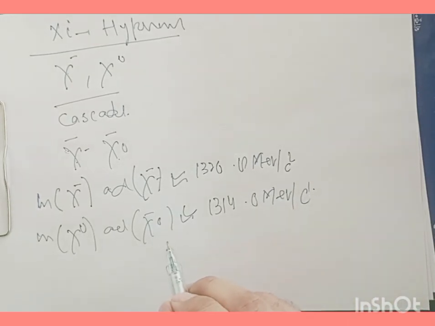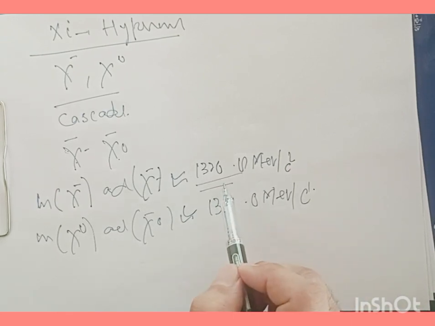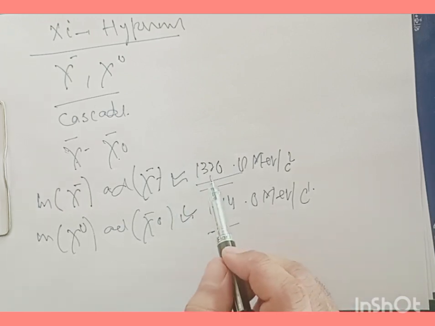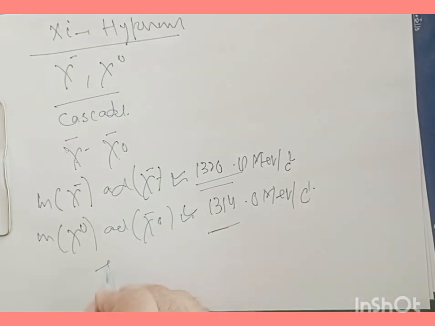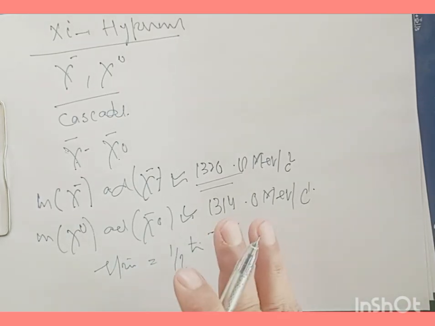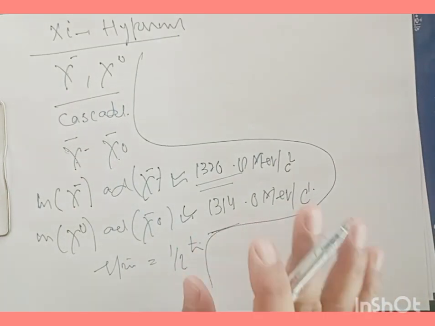Thus, the charged chi hyperons are heavier than the neutral chi hyperons. And the spin of all these chi hyperons and their antiparticles is 1/2 ħ. And chi hyperons are unstable, and they decay to other elementary particles.